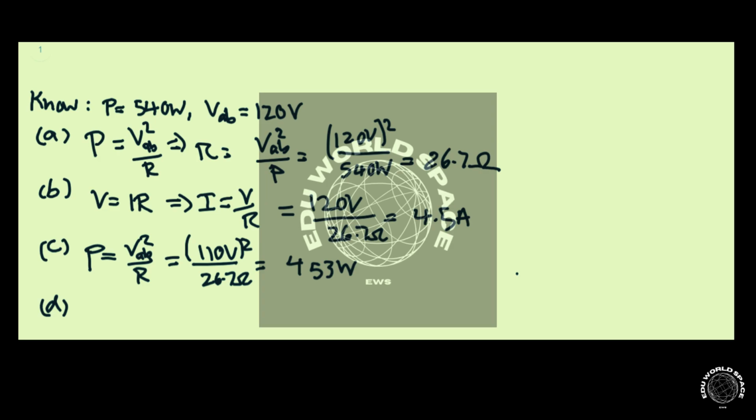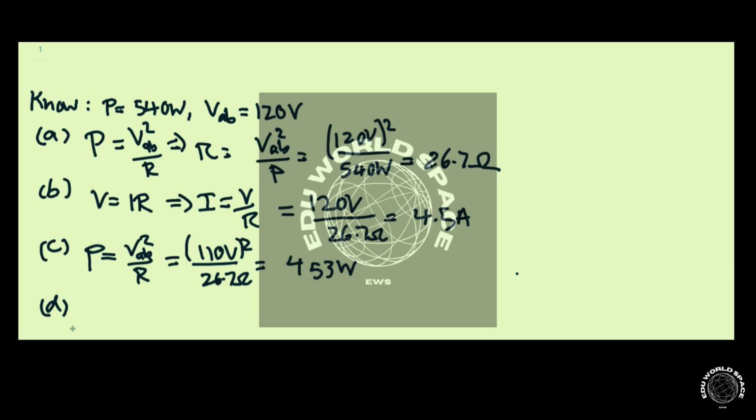Part D says the heater coils are metallic, so the resistance of the heater decreases with increasing temperature. And if the change of resistance with temperature is taken into account, what will the electrical power be consumed by the heater? Will it be larger or smaller than in the case of part C?